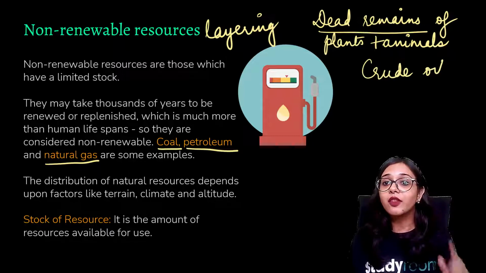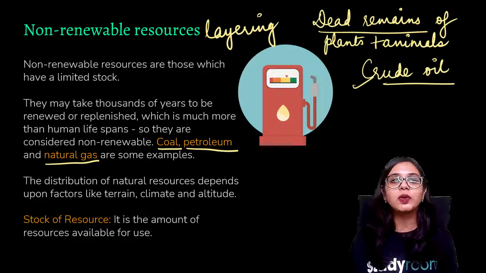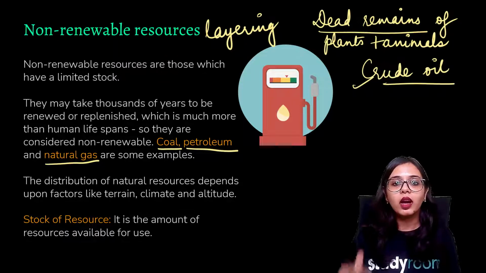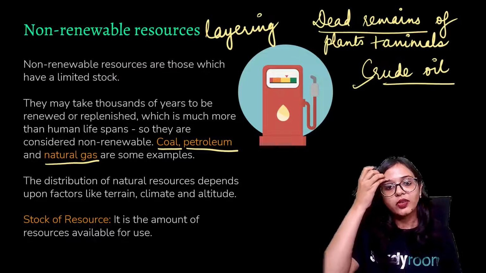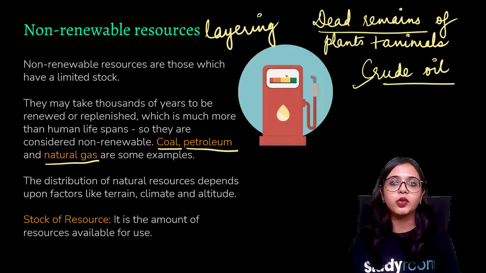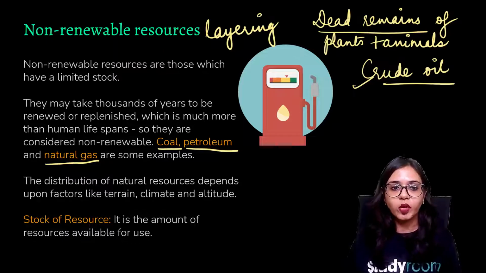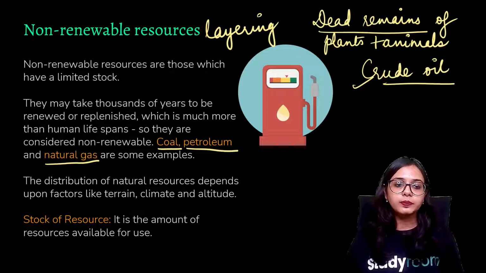So like iron ore, we get iron from iron ore. From crude oil we get petrol, we get diesel, and other important petrochemical products. All of these are there either layered up inside the soil or layered up inside the water, in the river bodies and water bodies.